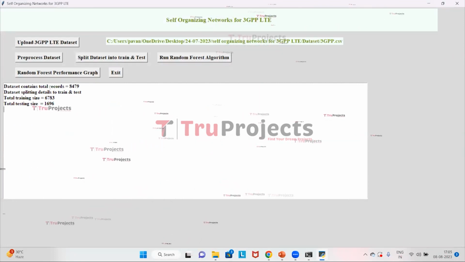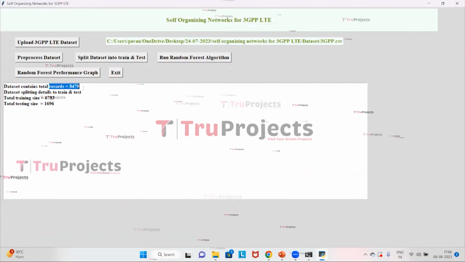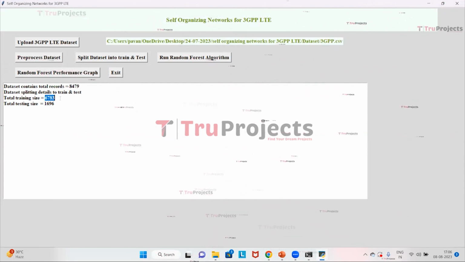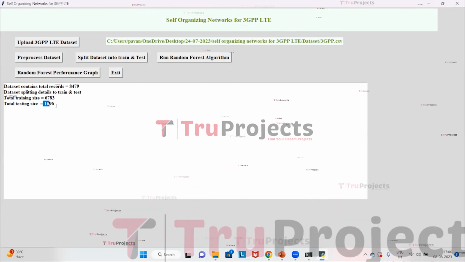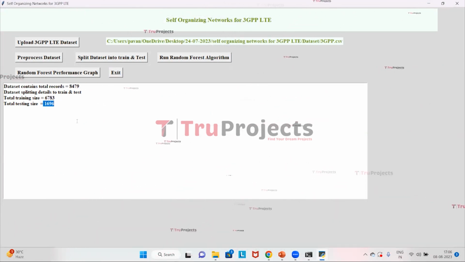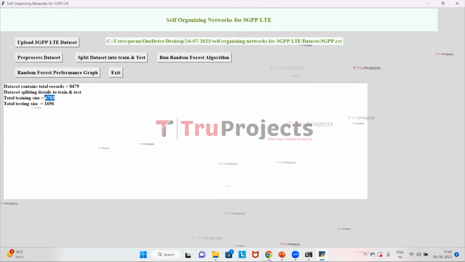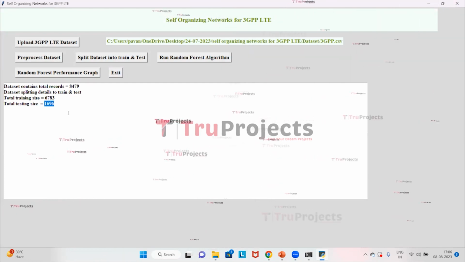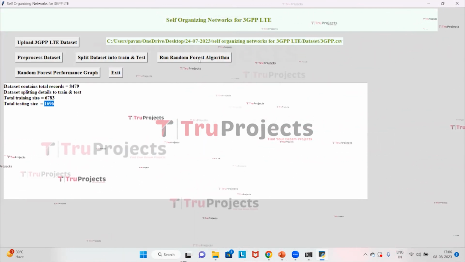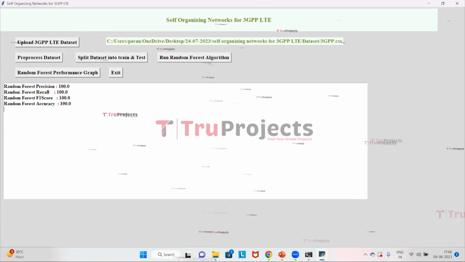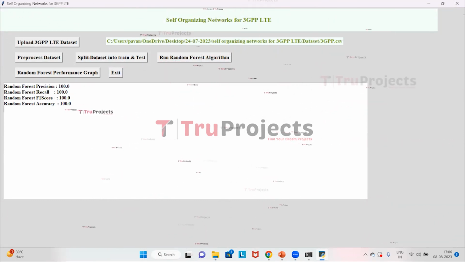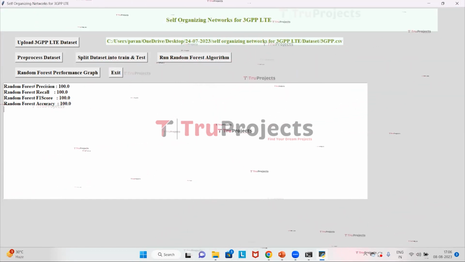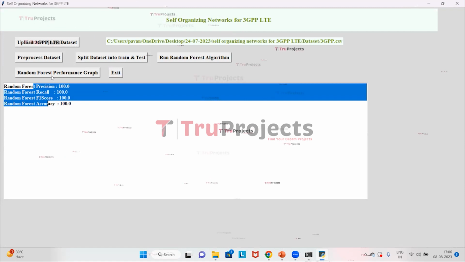Here, total records in the data are 8,479. After splitting them into train and test, in train we have 6,783, in test we have 1,696. So, when we build the algorithm, first the algorithm will train the model on 6,783 records and then evaluate on 1,696 records. So now, click on the button Run Random Forest Algorithm. Here, we have accuracy, precision, recall and F-score of the random forest algorithm. Now click on the button Random Forest Performance Graph to see all these metrics in graphical format.